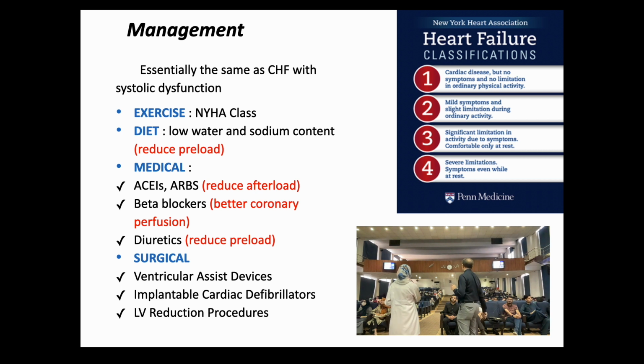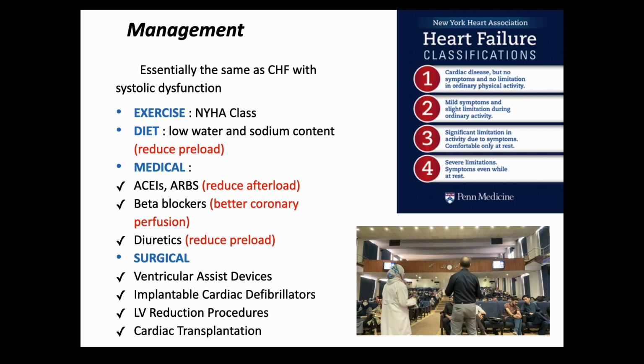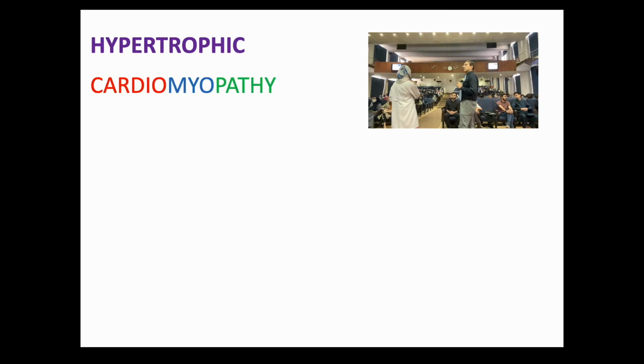If the patient develops ventricular fibrillation and sudden death in the family, and they have cardiomyopathies, then this ICD may be used. We can go for surgically reducing the size of the left ventricle, that is by LV reduction procedures, and we can do the cardiac transplantation. So LV reduction procedure is if you cut some part of the myocardium and then stitch it, it means the cavity will become smaller. That may improve the contraction. Lastly, we have the cardiac transplantation. So that was all about dilated cardiomyopathy.